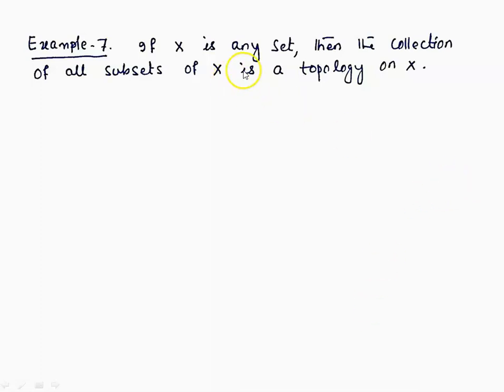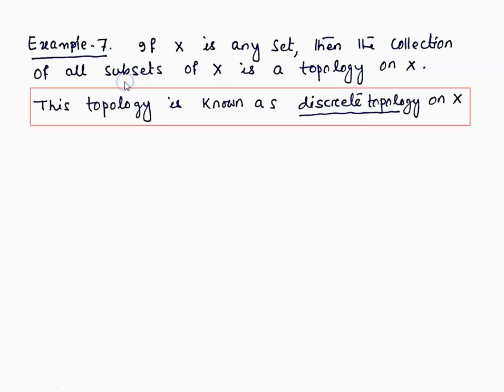Let X be any set, then the collection of all subsets of X is a topology on X. That means power set of X. This topology is known as discrete topology on X. It can be very easily checked that the power set of X satisfies all the conditions of being a topology.